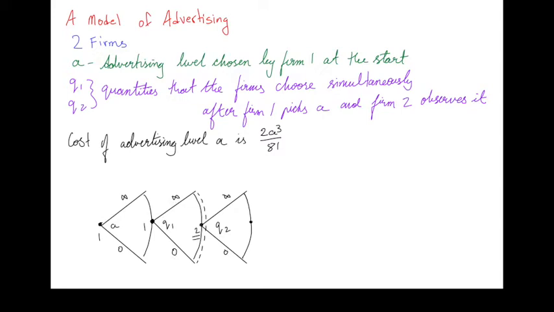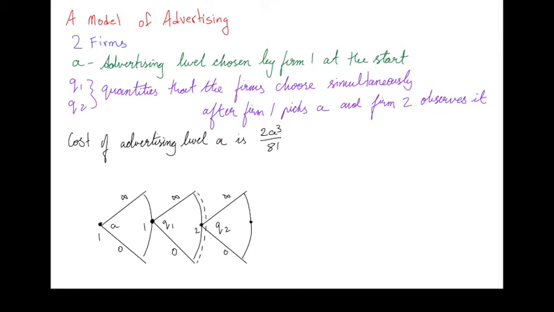However, firm 2 makes its choice without having observed the choice of Q1. That's indicated by this dashed line here. This dashed line indicates that all these decision nodes are in the same information set for player 2. At this information set, player 2 picks Q2, again between 0 and infinity, so some non-negative number Q2.